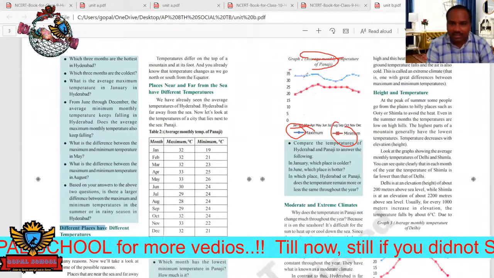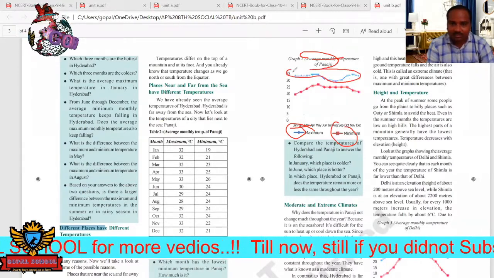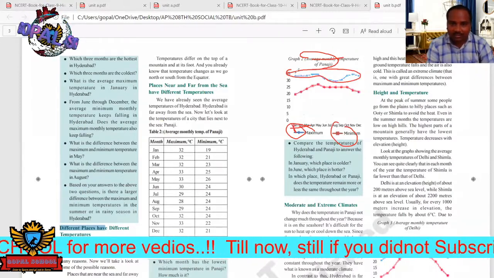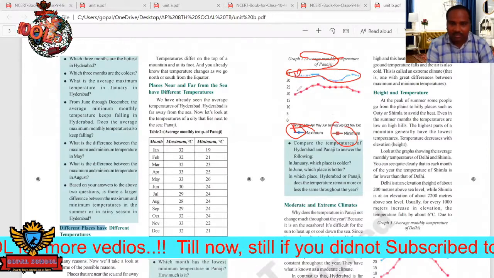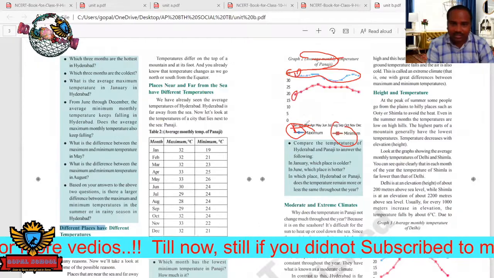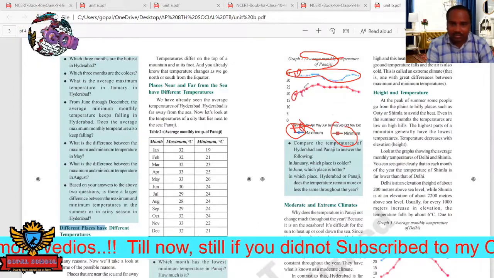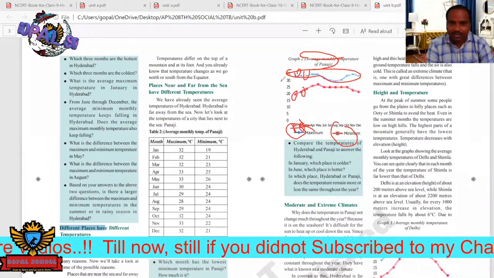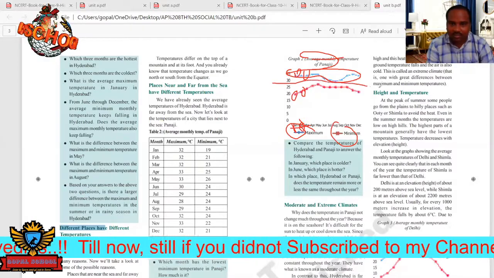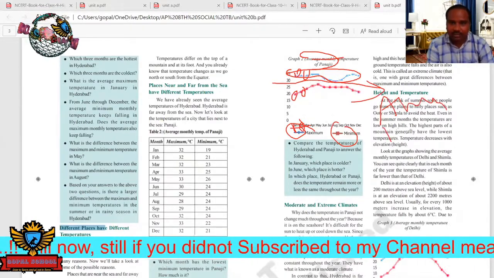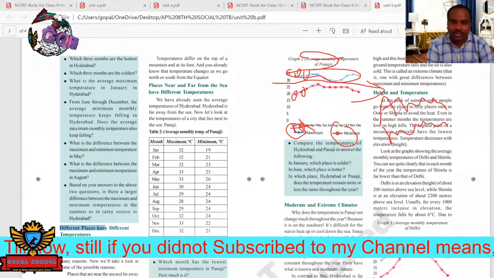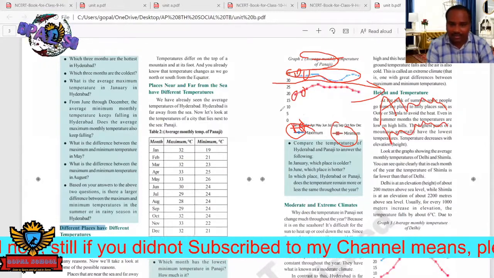In the month of January the maximum temperature is this one and the minimum temperature is this one. Next in February, minimum and maximum temperature, like that. The middle gap is called the average temperature or mean temperature. This is the temperature of a particular place.